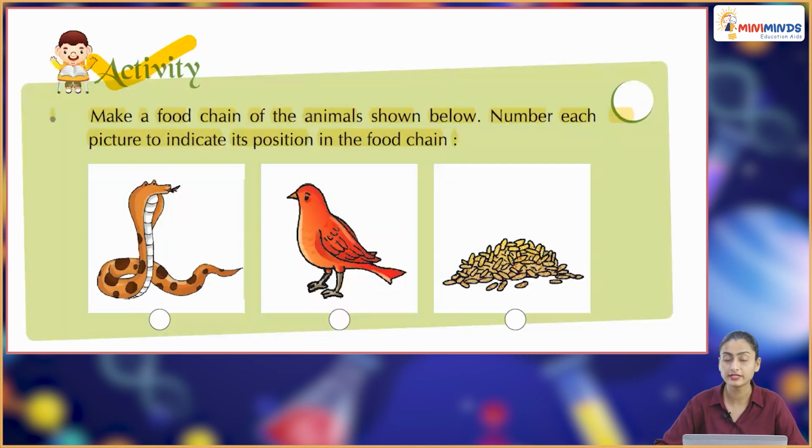Now here is an activity. You have to make a food chain of the animals shown below. Number each picture to indicate its position in the food chain.